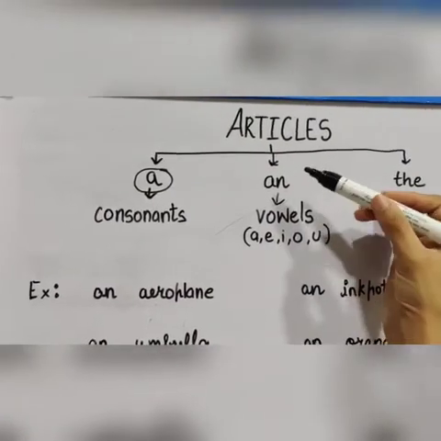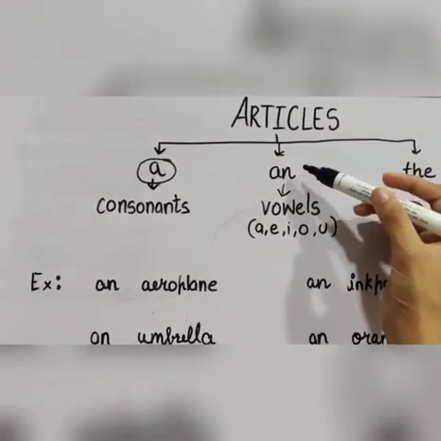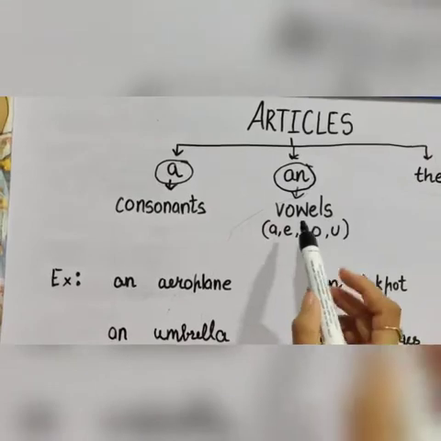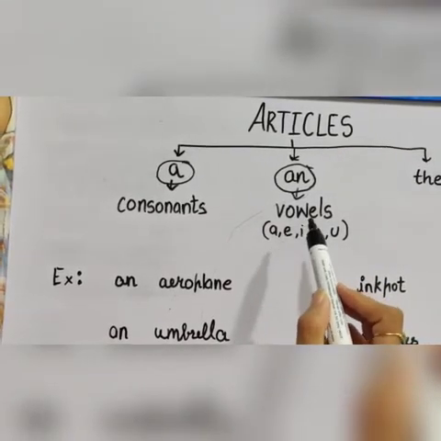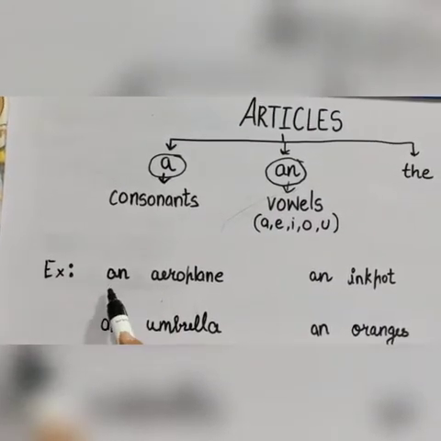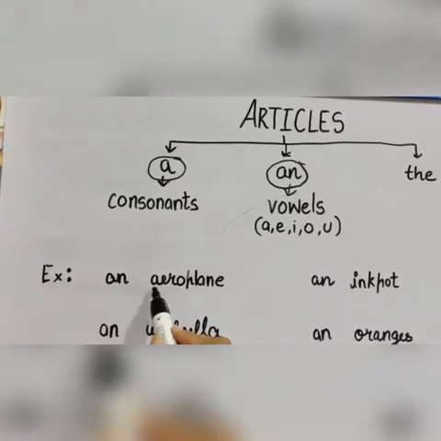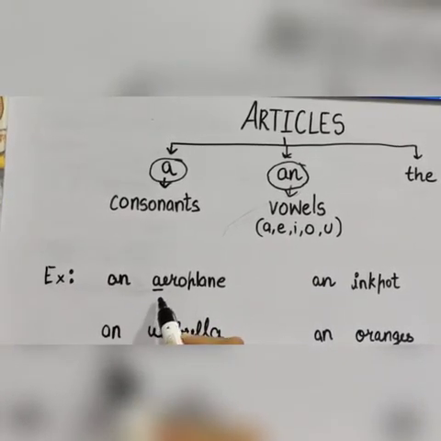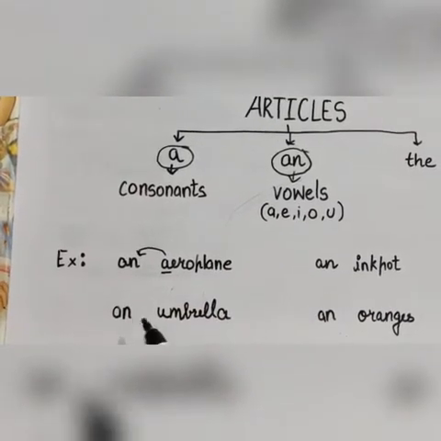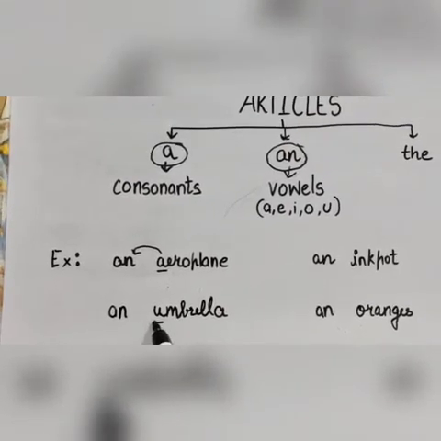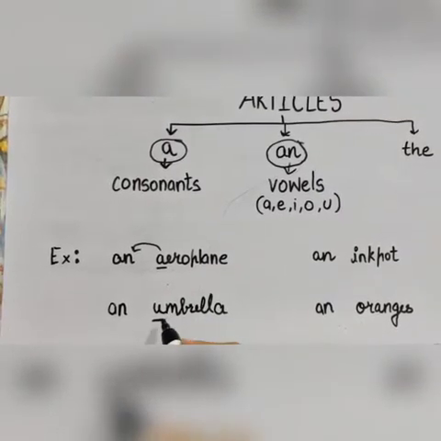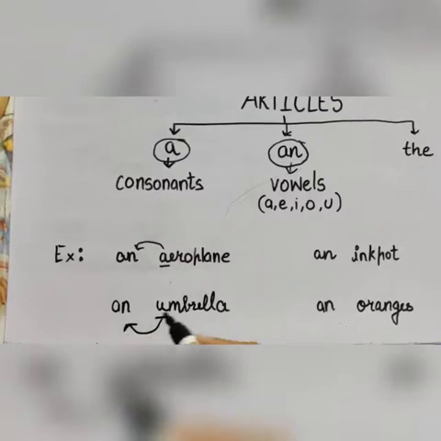Now let us understand when we use an in a sentence. We use an when the word starts with a vowel or it has the sound of a vowel. So an is used before aeroplane, an aeroplane, because aeroplane starts with A and it is a vowel. So we used it before aeroplane. Next, an umbrella. Now it starts with U and it has the sound of a vowel. That is why we used an before it.